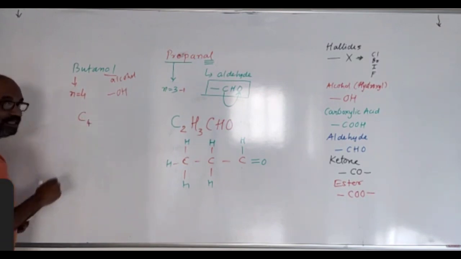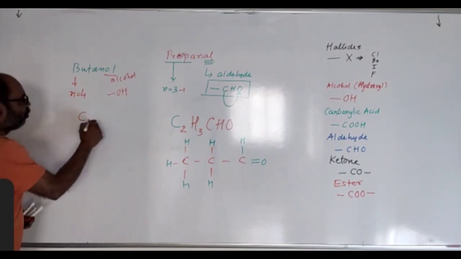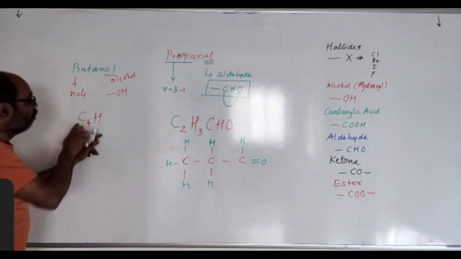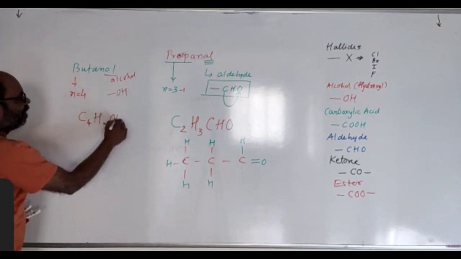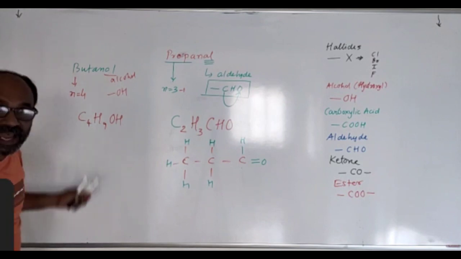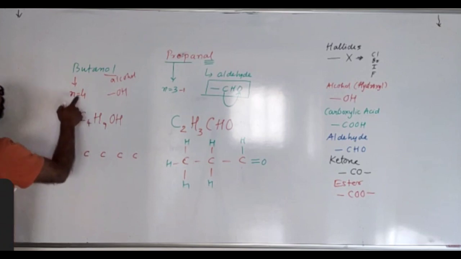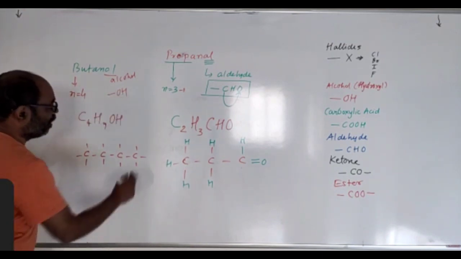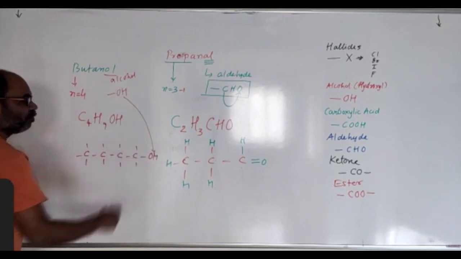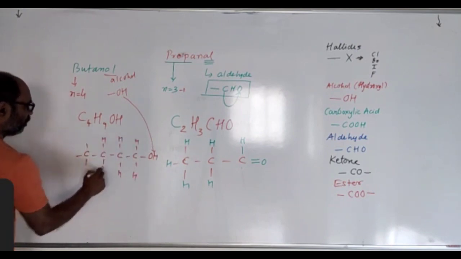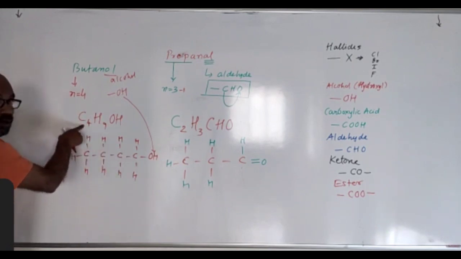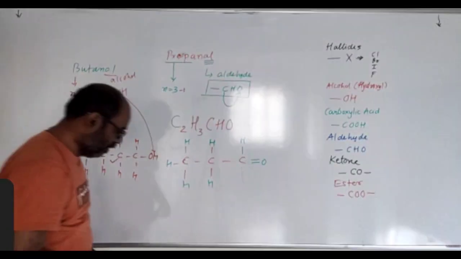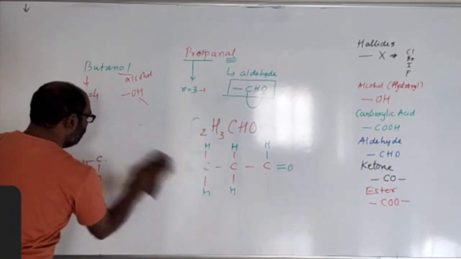First write carbon and 4 in the subscript, C4. When we are not subtracting, we still have to double it. Next is hydrogen, double of 4 is 8. We didn't subtract here, so we won't subtract, but plus 1. Double of 4 is 8, 8 plus 1 is 9, and then the functional group. This is the molecular formula of butanol. Or else, 1 2 3 4 carbon atoms. Let's put that. Okay, and here the functional group has no carbon, so put the last hydrogen into the alcohol functional group, OH, and write the rest of the H. There you are, 1 2 3 4 carbon, 8 plus 1 hydrogen, 9, and OH. So this is the structural formula and this is the molecular formula. Is that clear? Okay.